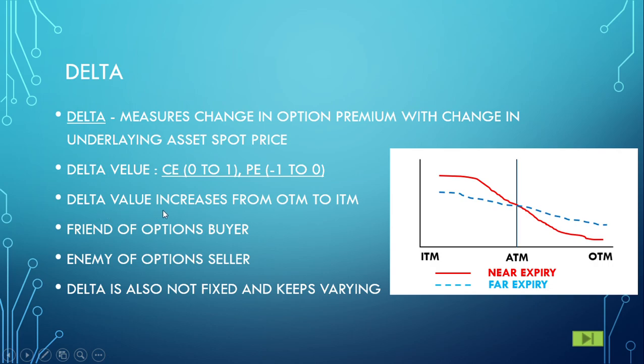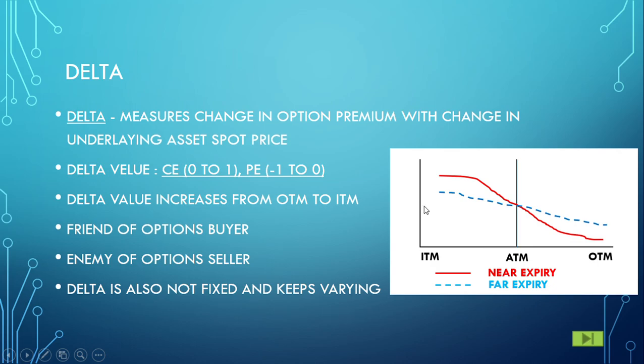Now delta value increases from OTM to ITM, as I already showed you, and it is a friend of the option buyer and enemy of the option seller. These two terms I will discuss in detail in later slides. Just remember this. And delta itself is not fixed and it keeps varying.